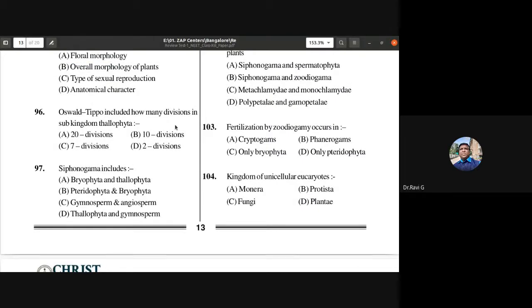Oswald Tippo, they are also taxonomists. This might not be in your NCERT books, but if you read the synopsis of some books like the Arihant publication and others, they might have given this. So Oswald Tippo included how many divisions in subkingdom Thallophyta? There are 10 divisions that he included in the subkingdom Thallophyta, which is a primitive type of classification.